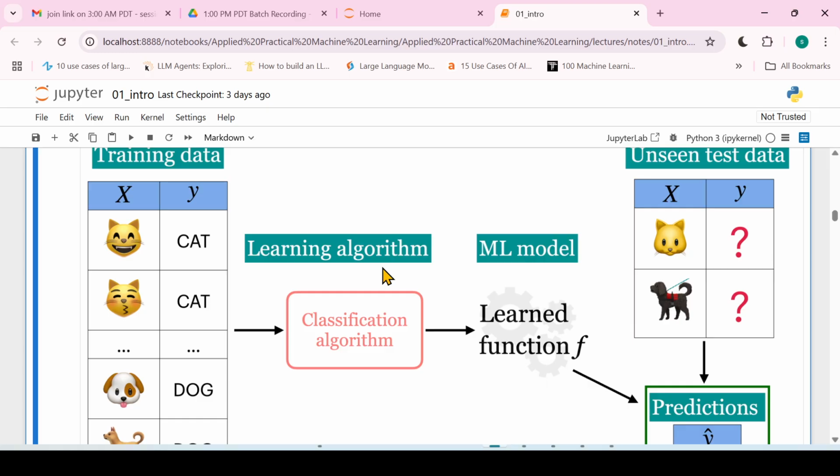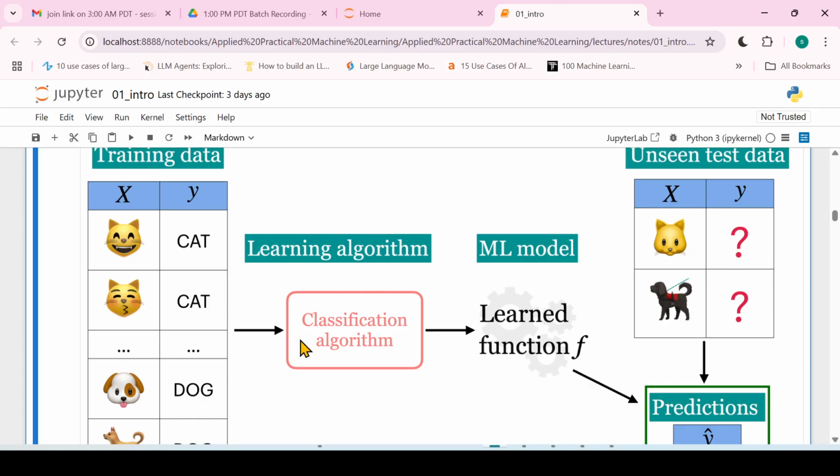So what is a learning algorithm? A learning algorithm is one thing that we are going to learn. In machine learning, there are different types of machine learning algorithms. Those are called learning algorithms, right? Like linear regression, logistic regression, KNN, neural network, SVM, all these are learning algorithms, right? In this class, we'll understand what those learning algorithms are, how to use them, and how those learning algorithms work.